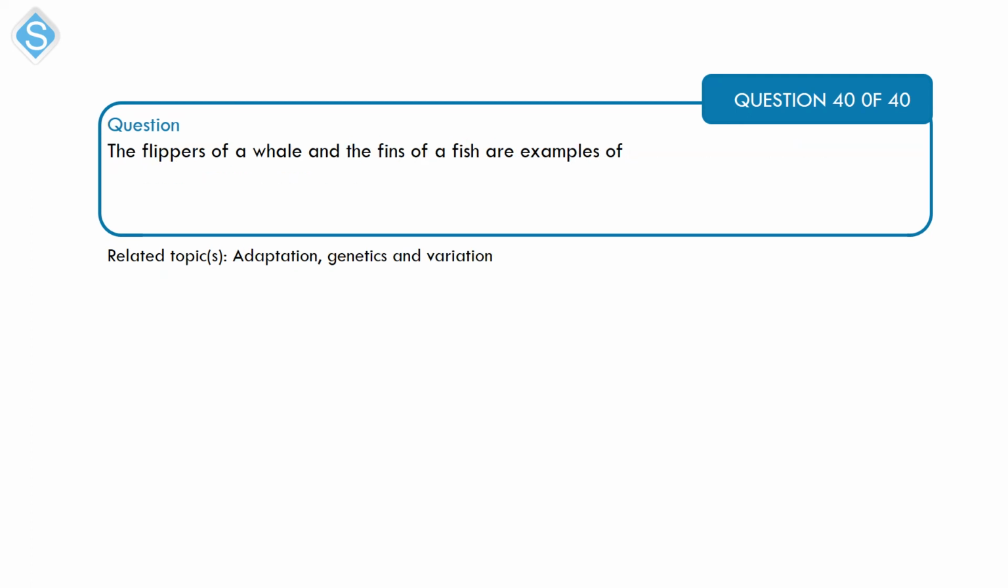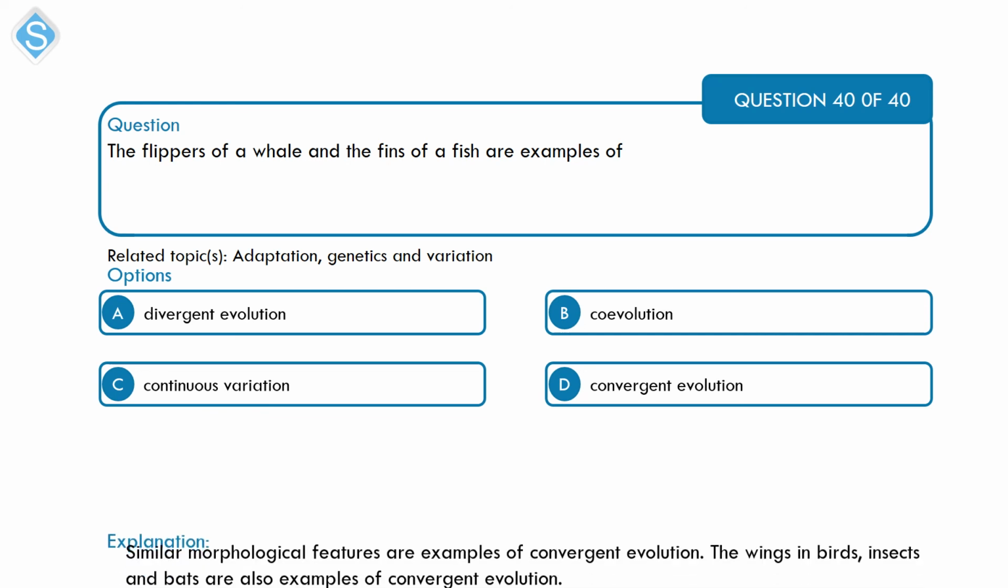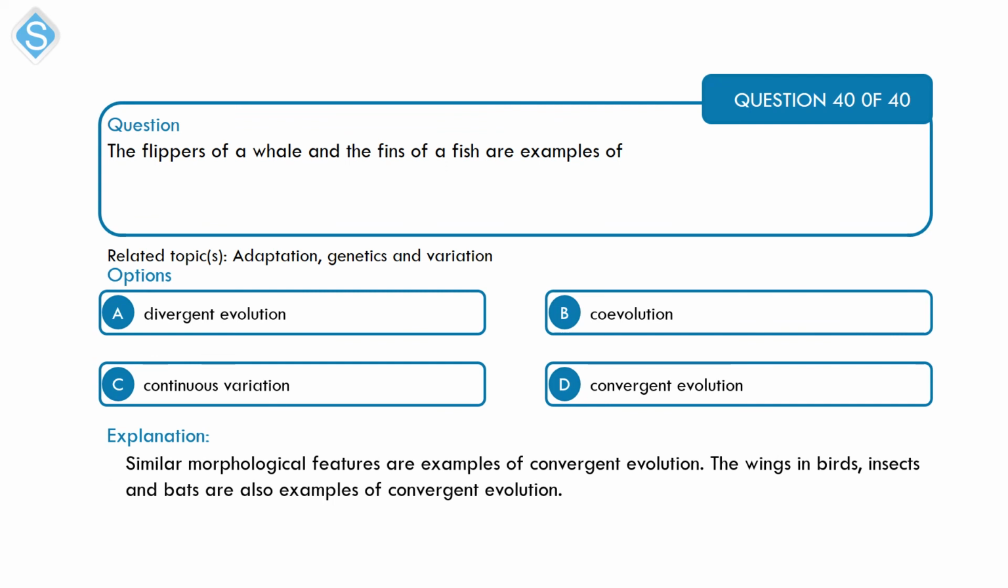Next is adaptation, which also relates to genetics and variation. The flippers of a whale and the fins of a fish are examples of A. Divergent evolution, B. Coevolution, C. Continuous variation, and D. Convergent evolution. Alright, similar morphological features, like the wings that you have in birds, insects, and bats, are examples of convergent evolution. These features happen to have similar or related functionality, used for virtually the same thing. So it's evidence of convergent evolution.